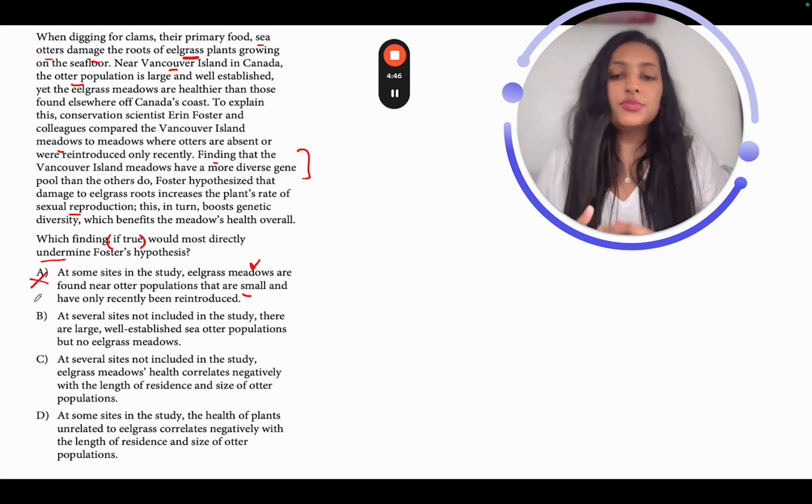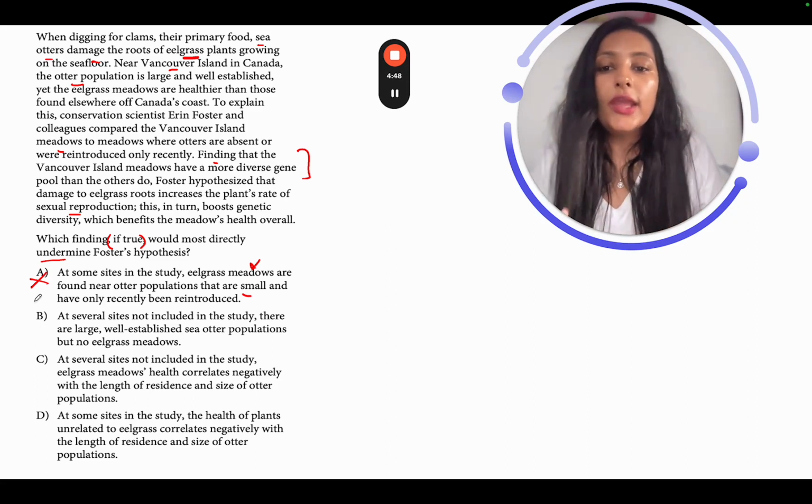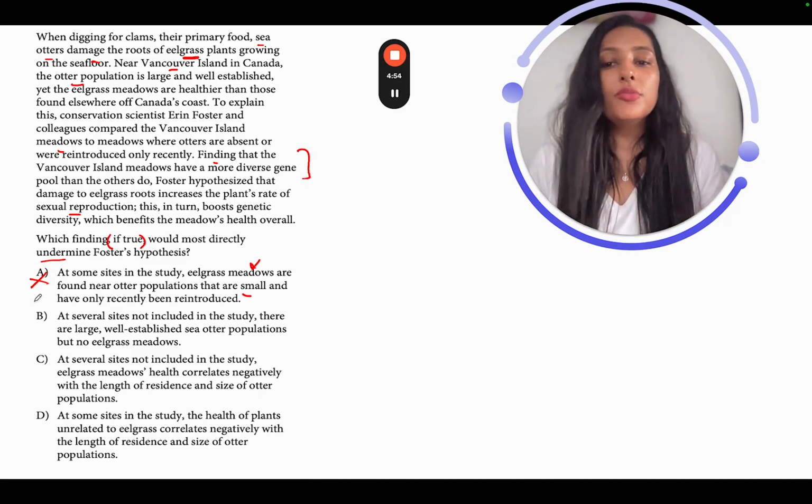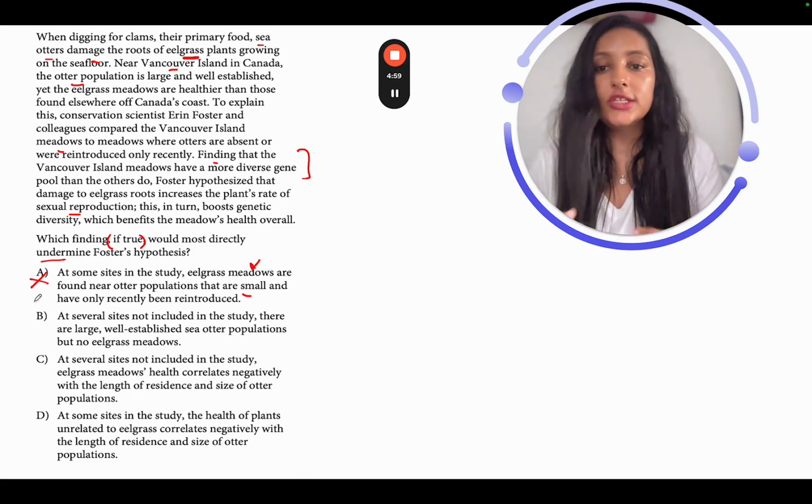Also, if you notice, this particular option is just talking about where eelgrass meadows are found. Right? When it comes to the otter population, where are they found? However, that is not what I'm trying to prove. I'm trying to find a problem in Foster's hypothesis. I'm trying to say that his hypothesis is incorrect, right? So I'm going to eliminate this anyways. This is out of context or not relatable.